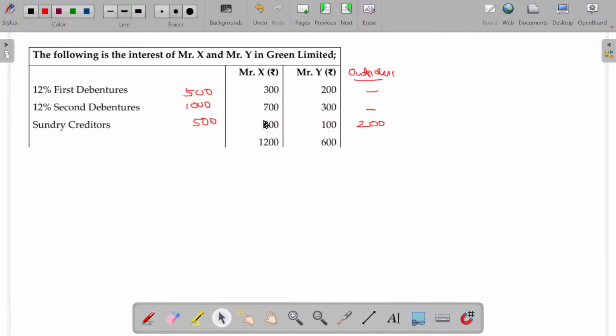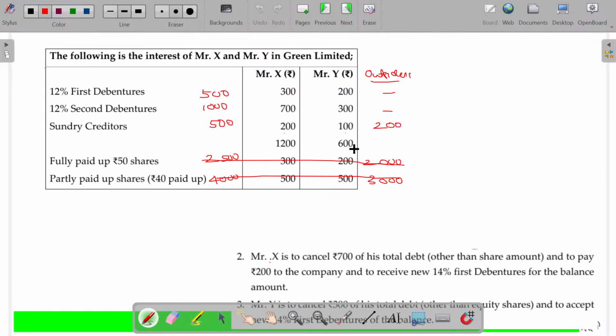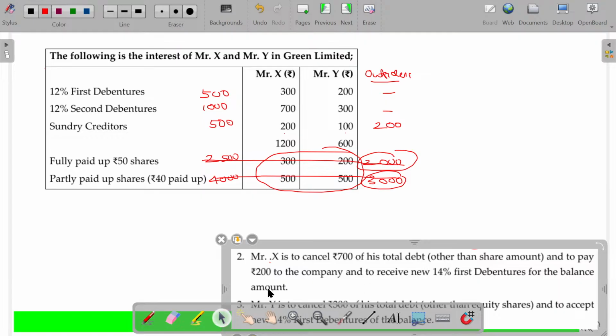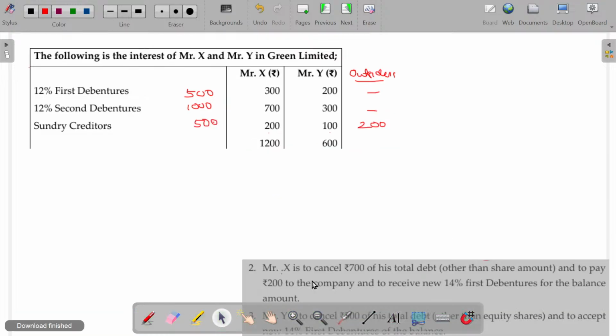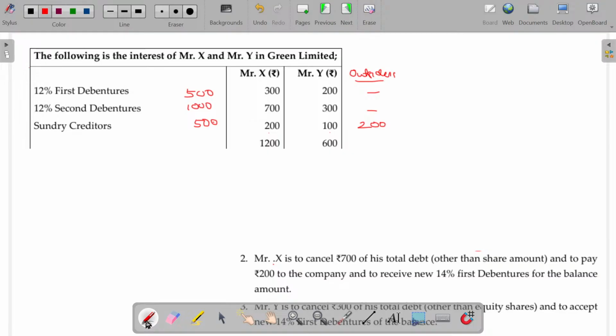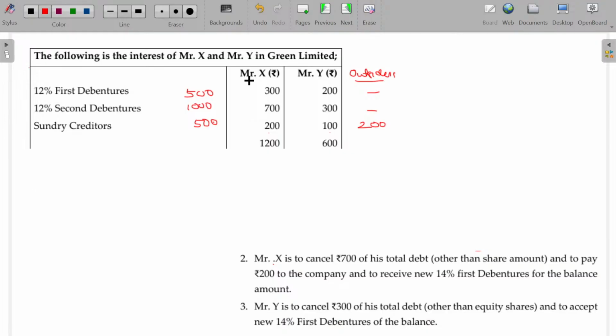While making the adjustments for the equity shares, not only outsiders' equity shares, X and Y also being equity shareholders, their share also got adjusted. That is separated. Now after that, X and Y, other than equity share, the company has to pay them for first debenture, second debenture, and sundry creditors. Together with all the amount payable to X being 1200, for Y it is 600.